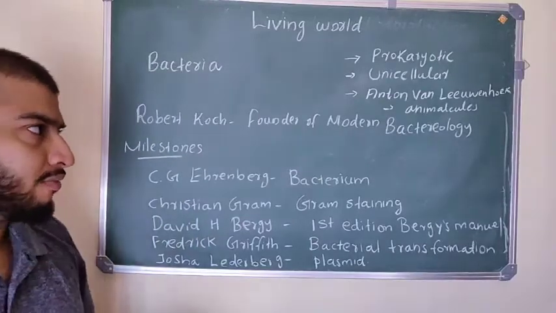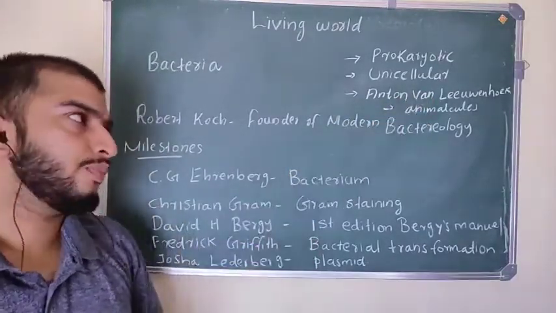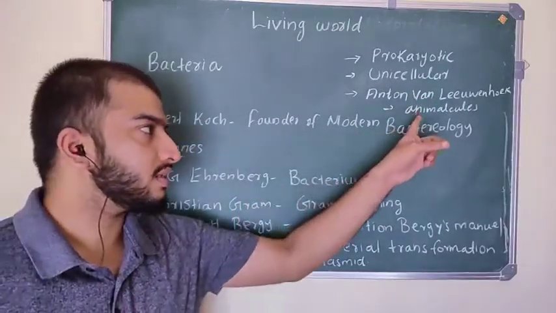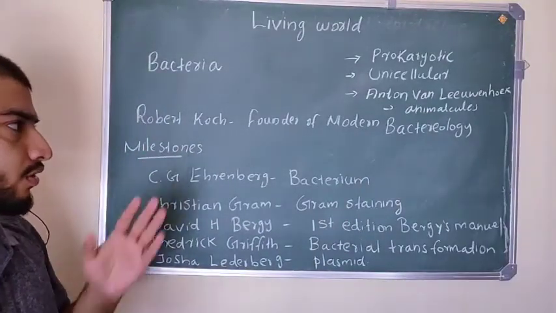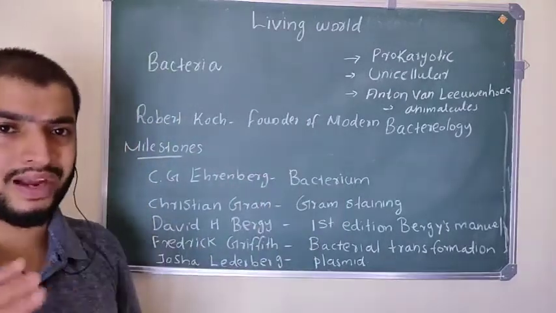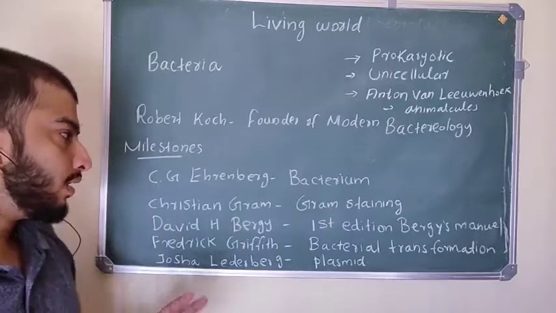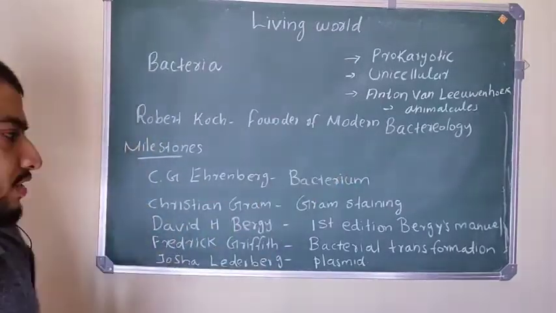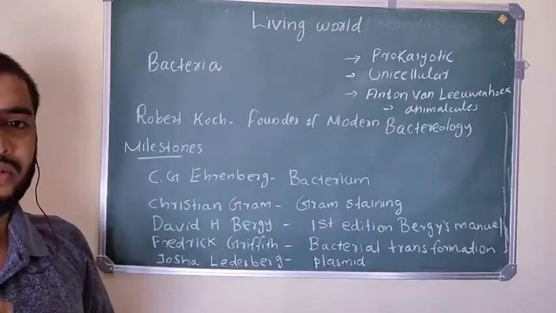Bacteria were first discovered by Anton van Leeuwenhoek, who called those microorganisms animalcules. Then Robert Koch is known as the founder of modern bacteriology. So bacteriology means the study of bacteria. These are the milestones in bacteriology. First, C.G. Ehrenberg coined the term bacterium.